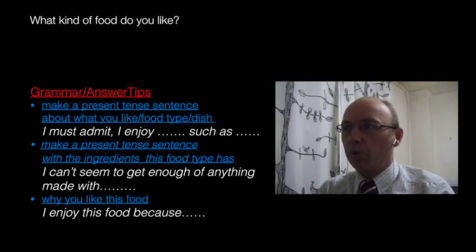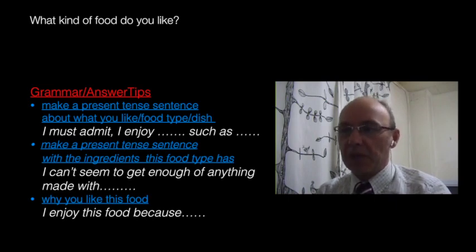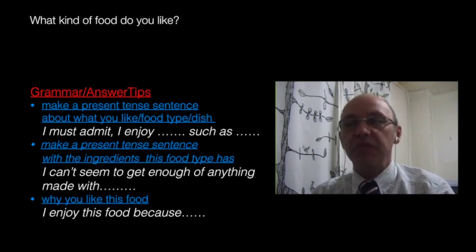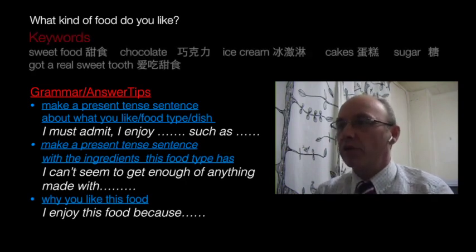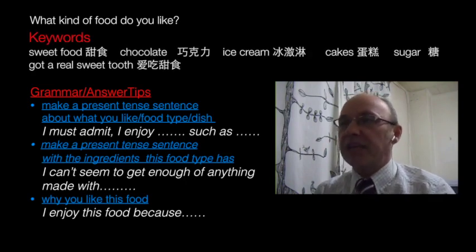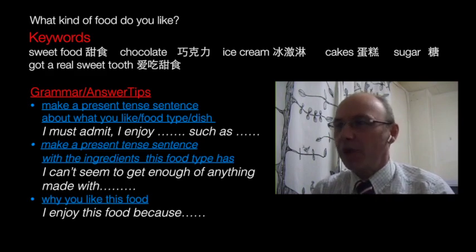Here's our second example of what kind of food do you like. Once again, say the food type that you like, and a dish or some examples of this food type. In our previous answer, you liked spicy food. And in this example, we're going to talk about sweet food. So we go to our keywords here, sweet foods, 甜食. And the examples of sweet food, such as chocolate, ice cream, cakes, right? And then we need to make a sentence and say, well, what kinds of ingredients do these types of food share? And that is that lots of sugar, all right? So there's always like sugar in sweet food.